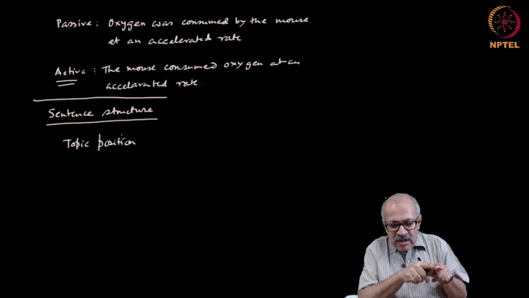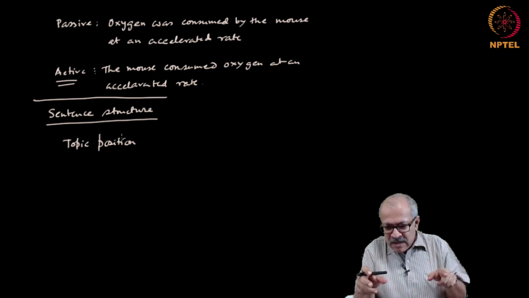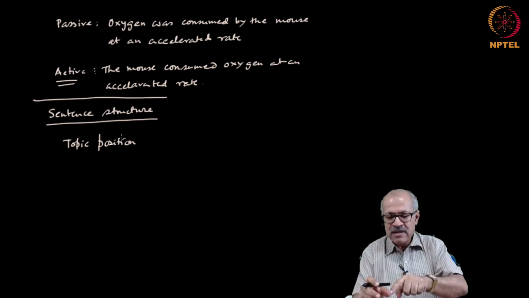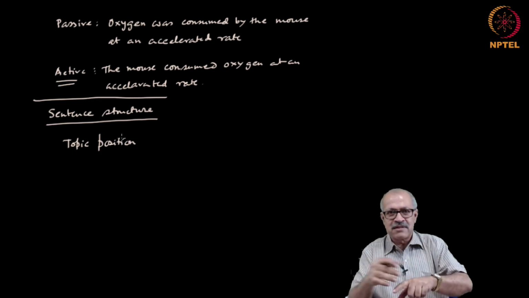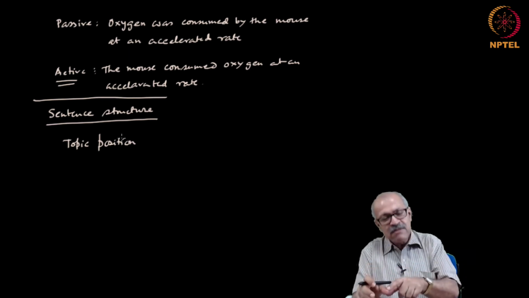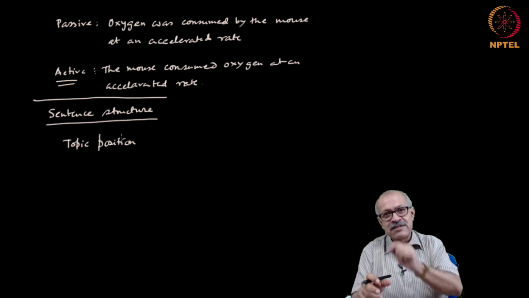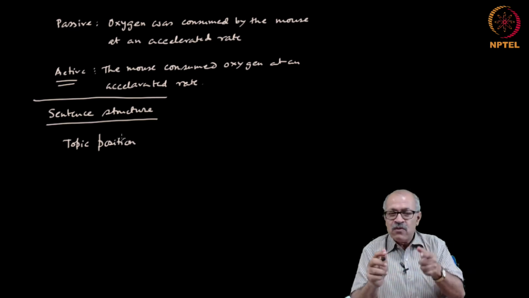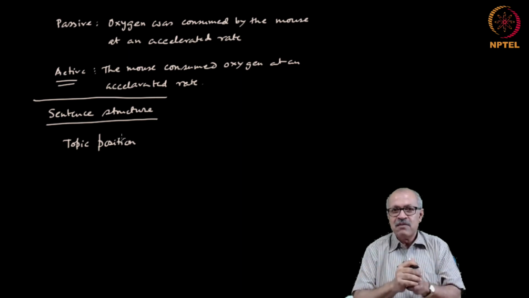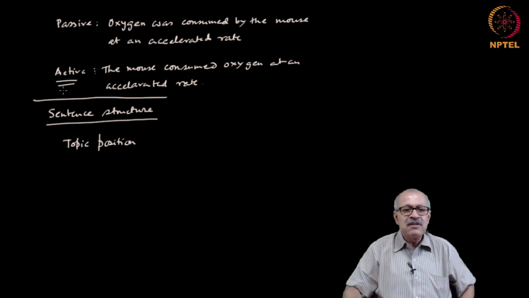And when the reader has read the sentence, whatever comes at the end is what lingers in the reader's mind when he goes on to the next sentence. Therefore, whatever comes at the end of the sentence gets a stress. So, if you want to lay stress on something in the sentence, put that at the end. That is the stress position.